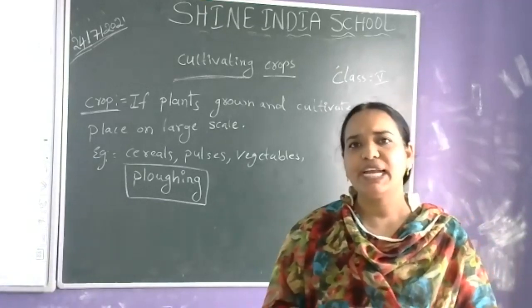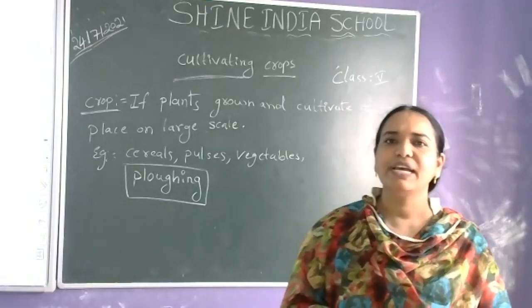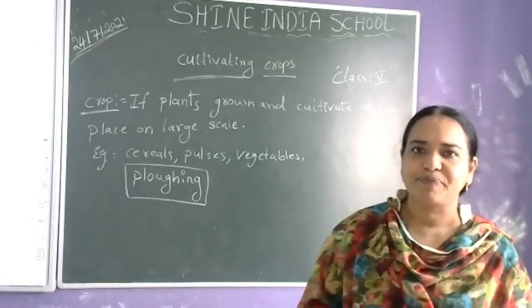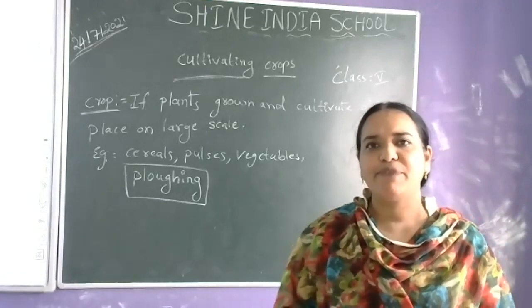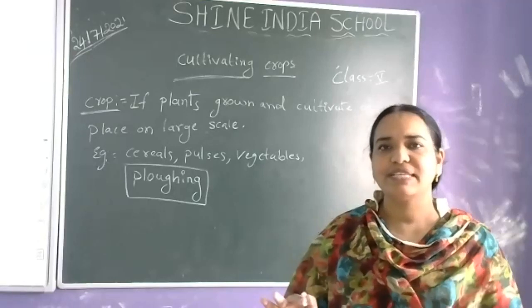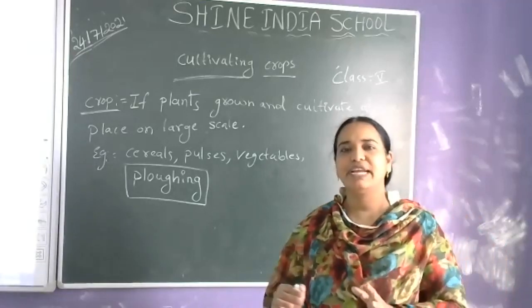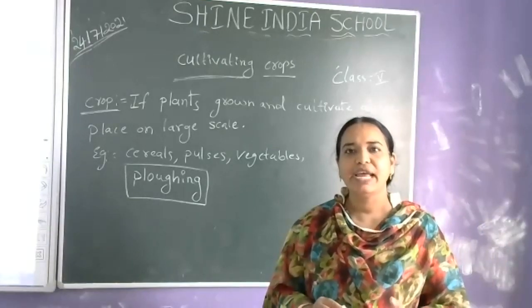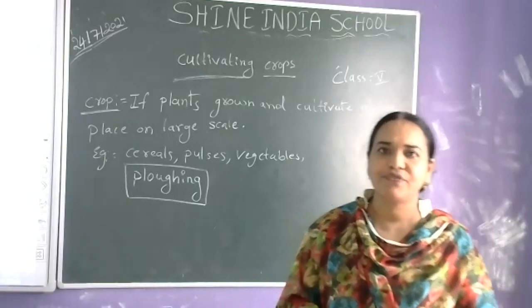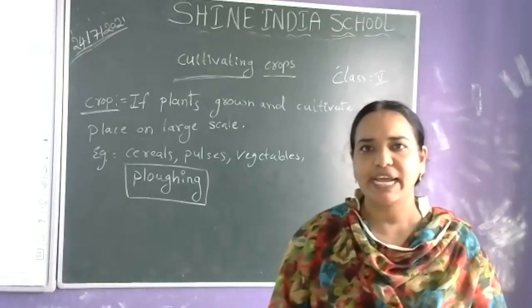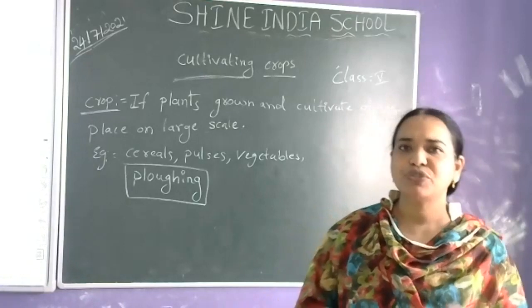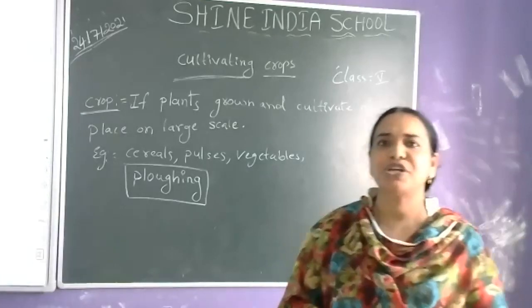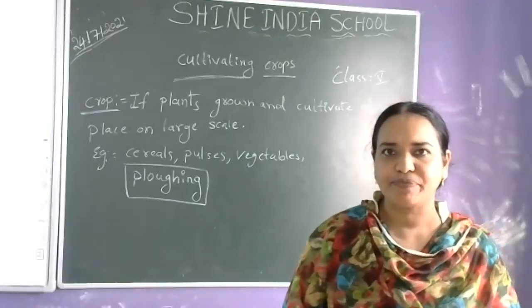If the field is ploughed before sowing a seed, by ploughing the soil loosens and it allows the seed to get the right amount of air and water for the germination of a seed. If the soil is very tight, without ploughing, if we sow the seeds, there is less possibility of germination of the total seeds whatever we sow.